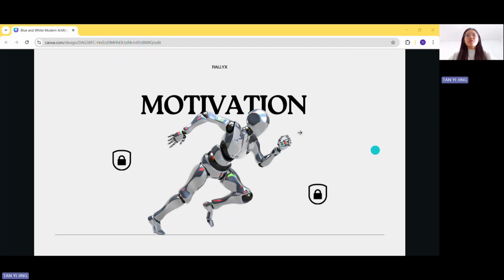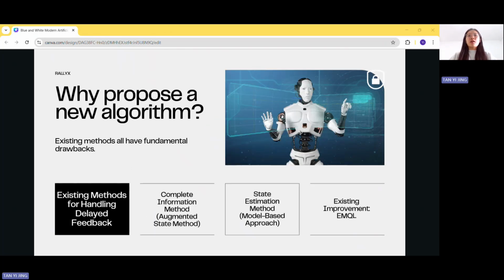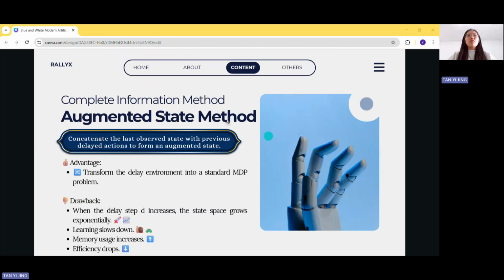Now we will go to the motivation. Why propose a new algorithm? This is because existing methods all have fundamental drawbacks. The first method is called the complete information method or augmented state method. It can transform the delay environment into a standard Markov decision process problem. But when the delay increases, the state space grows exponentially. With this method, learning slows down, memory usage increases, and efficiency drops.